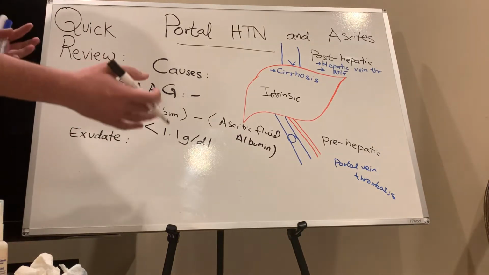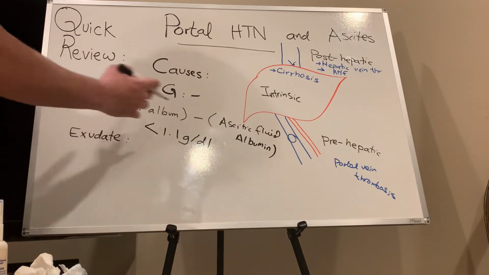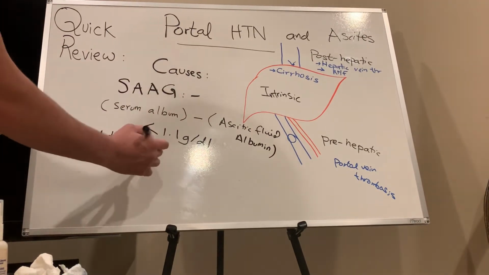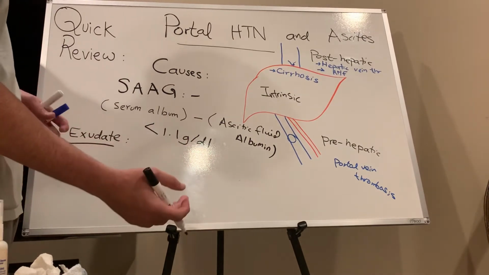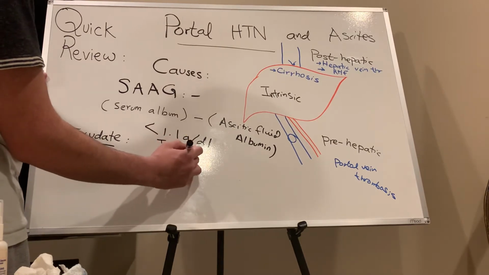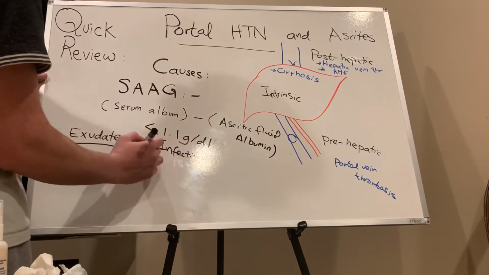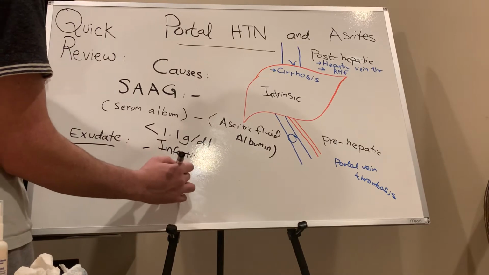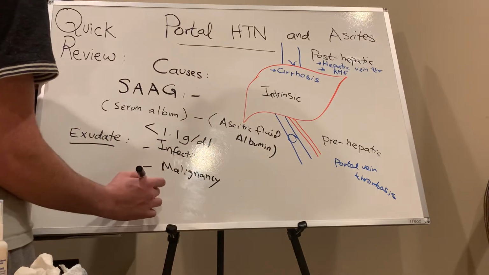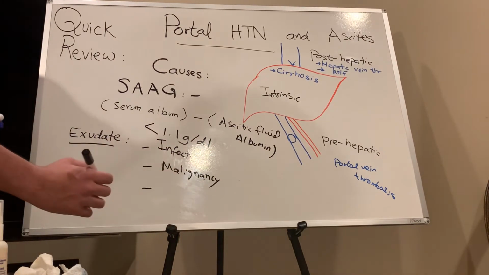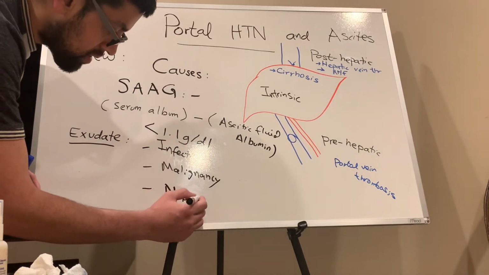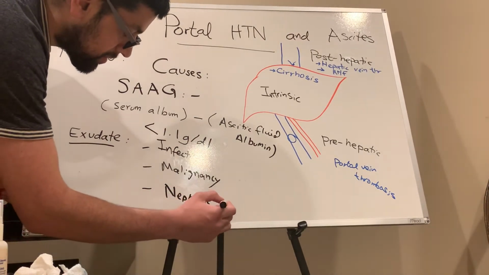So the gradient we are coming from ascitic fluid, and we are checking, and we know that it's exudate. Exudate is always an inflammatory condition: infections, malignancy, and one more thing is good old nephrotic syndrome.